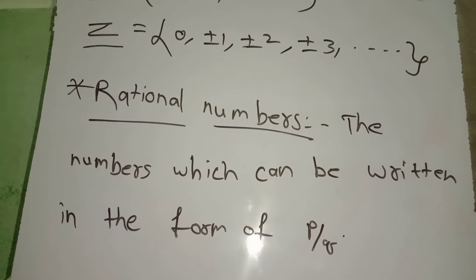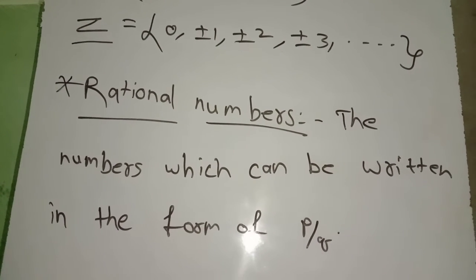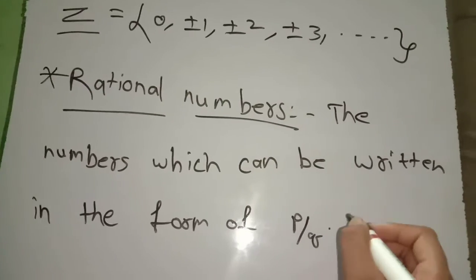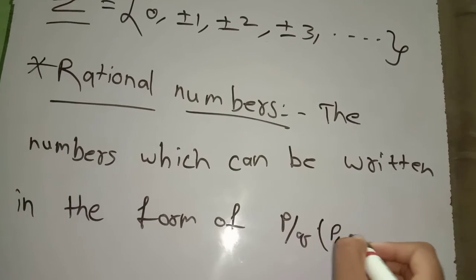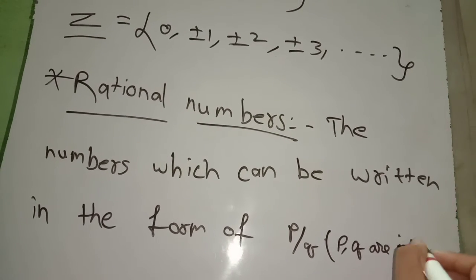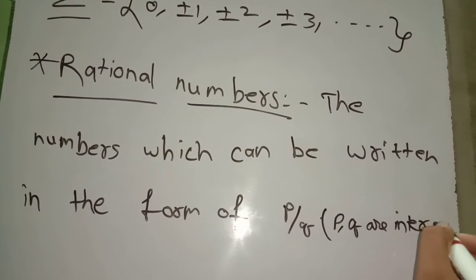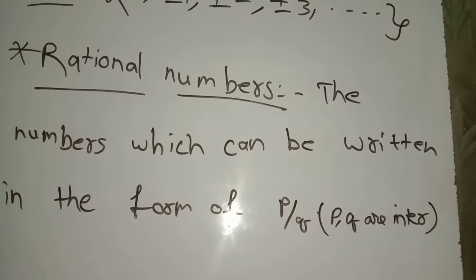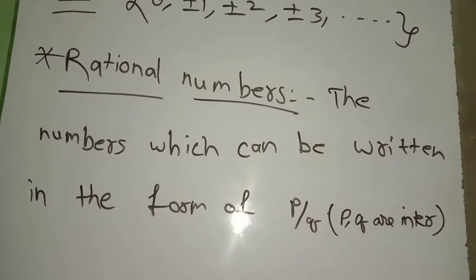So friends, a rational number means a number which can be written in the form of p by q, and the condition is p, q are integers. If p and q are integers and the number can be written as p by q, then only it is a rational number.